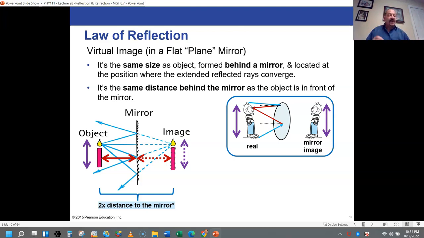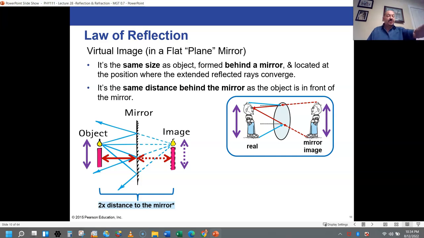It has no idea. Whatever direction light is coming at you, your brain says that's the direction light must have come from. So your brain does this little calculation and says, oh, it must have come from back there behind the mirror. And as a result, you see this image that's not really there, that you think is behind the mirror, when obviously that can't be true.